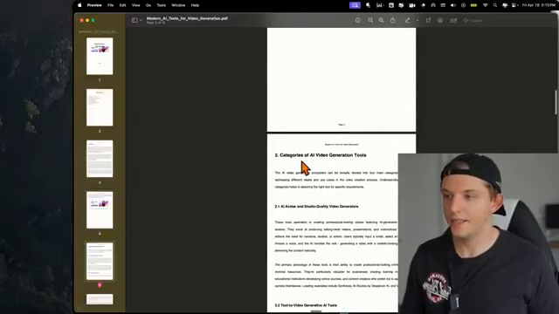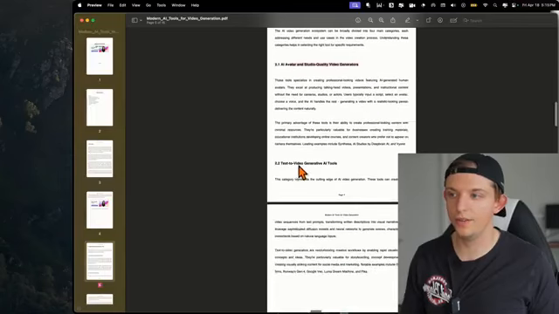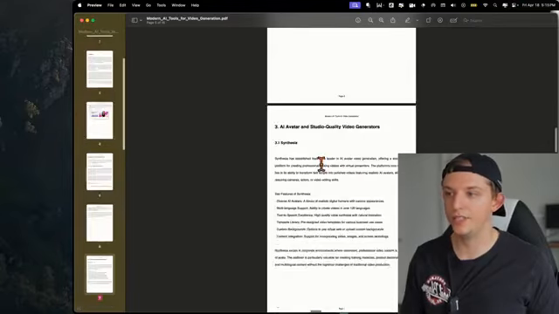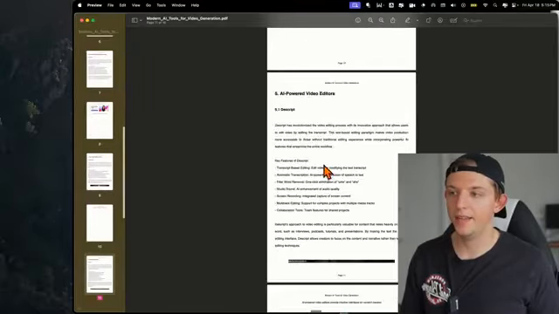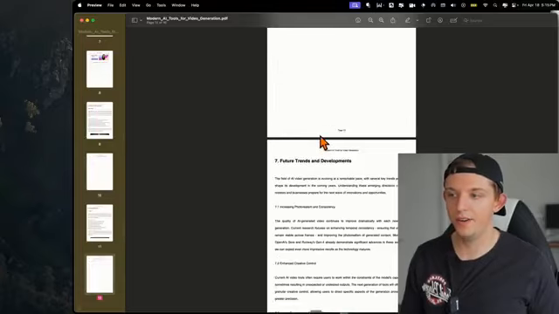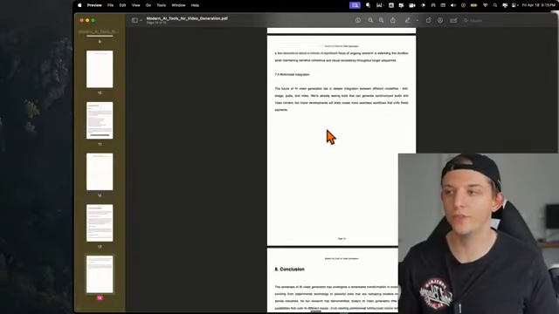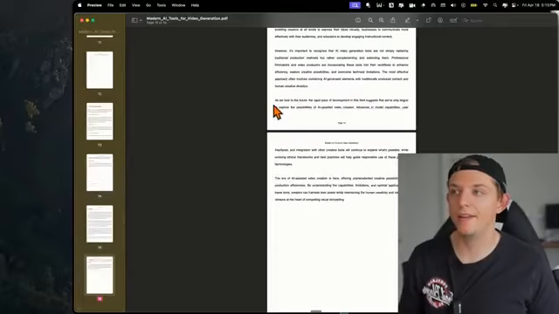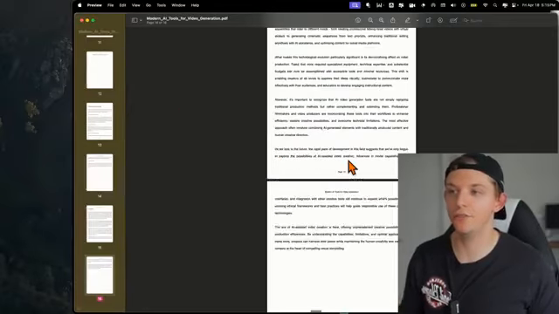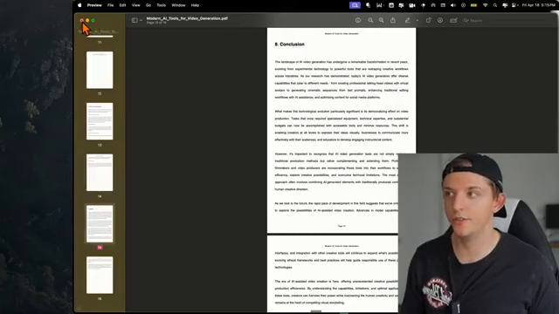It created this: categories of video creation tools, AI avatar and studio quality video. Okay, text to video, generative AI tools. Interesting, Synthesia, Runway, Descript, very interesting, future trends and developments. So this created this full-on report for us, in PDF format. And all we had to do was ask it to create a report as a PDF and include images. So it created that.